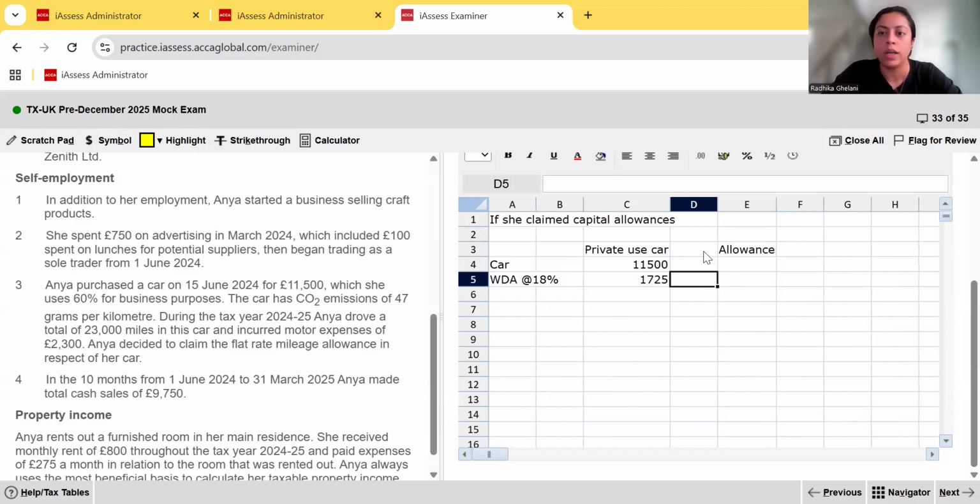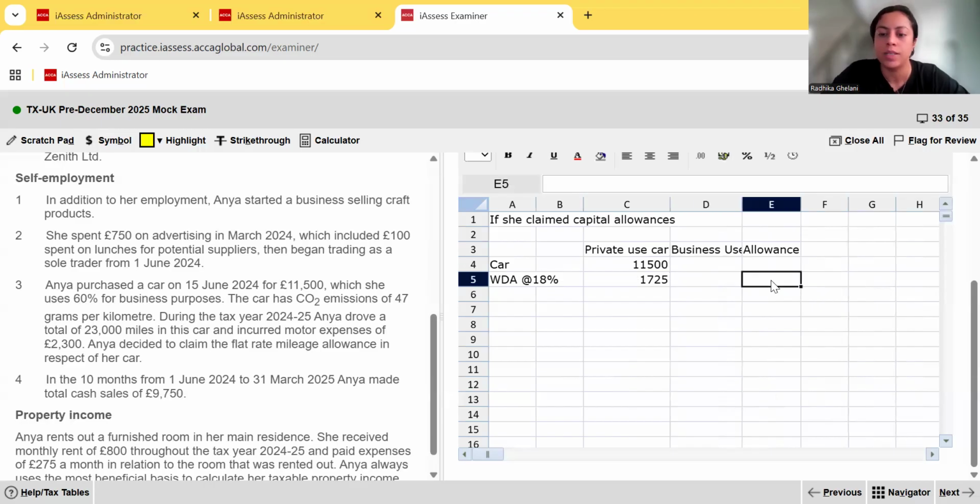No. We are only allowed to take the business use. You don't need to put this there. I'm just showing you because this is how we did it in class. So just as a recap, but what you can do directly is that in the allowance column, you multiply 1725 times the business use percentage. The business use percentage is 60%. So allowance is going to be 60% times that. So you would directly just put the formula there, okay? And that would be fine.